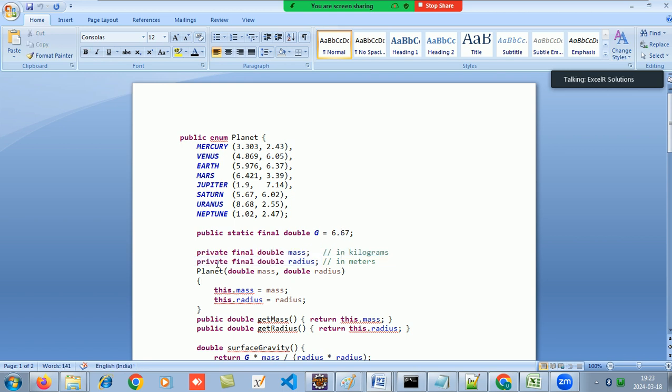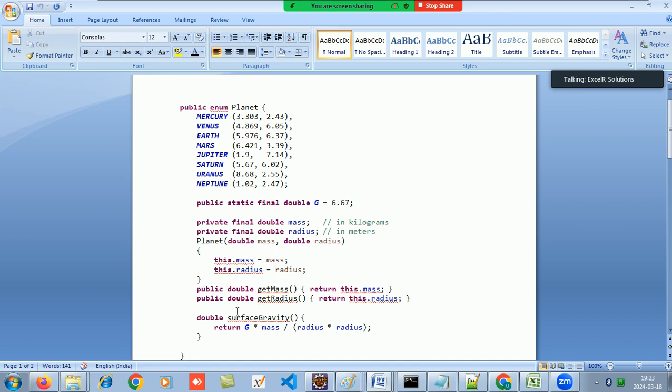So this is my mass. Then I have the getter methods, get mass and get radius. And now I am calculating the surface gravity. So I can have methods also in the enum. What will that surface gravity do? It will take this value of g, multiply it with the mass, and divide by the radius square.